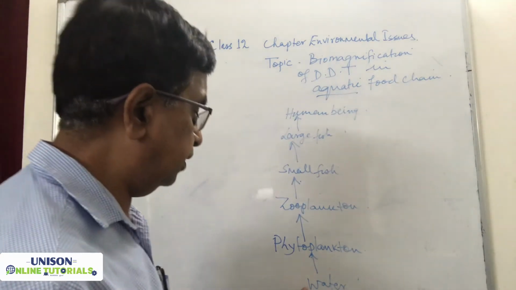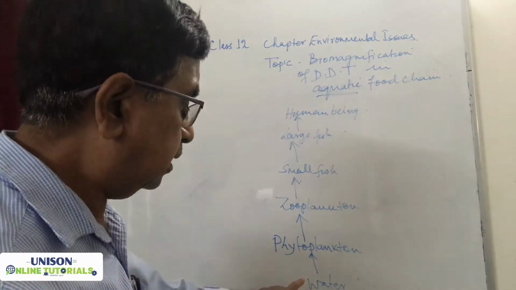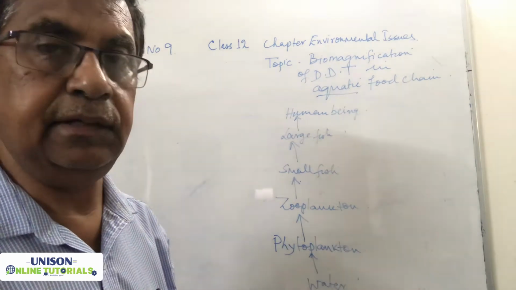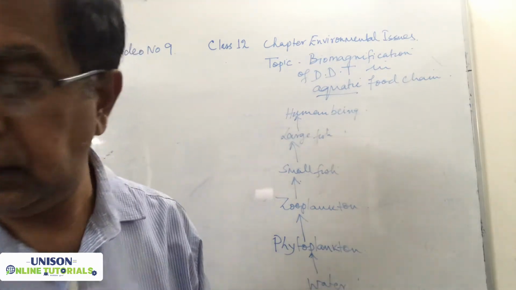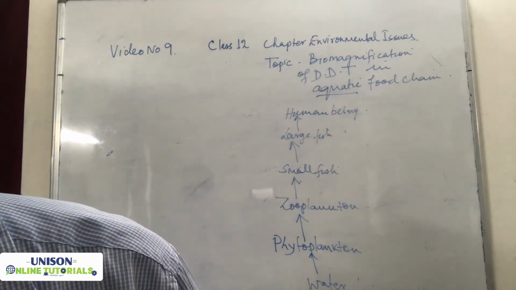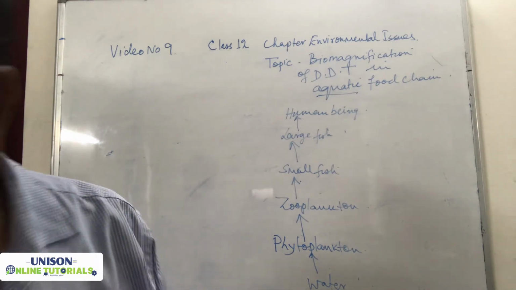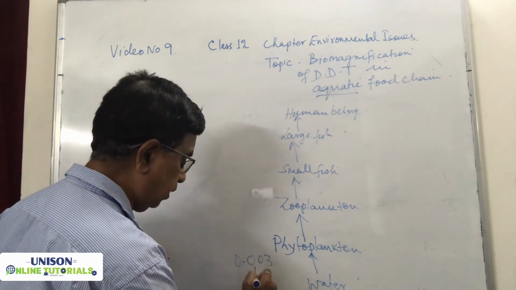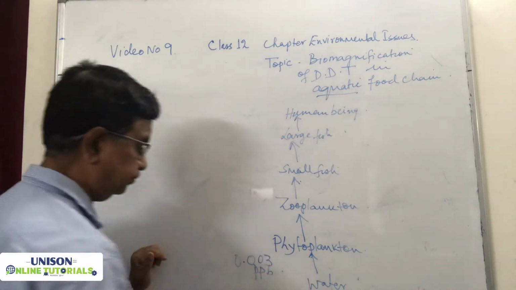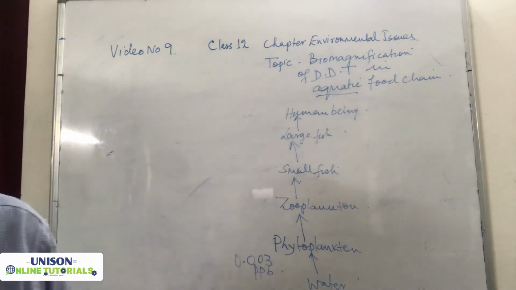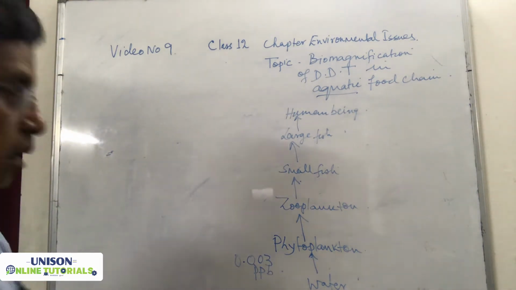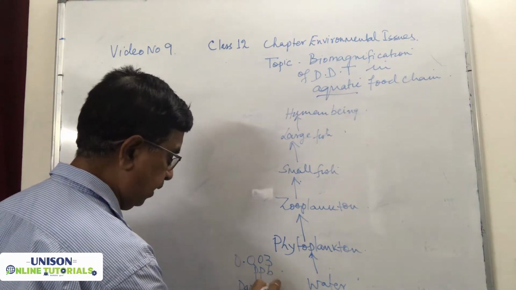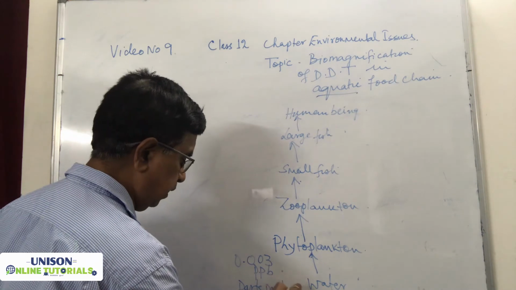Now in this food chain, we'll see that the DDT has entered the water. Water has got DDT. Now what is the percentage of DDT in the water? It is 0.003 ppb. Now what is the full form of ppb? ppb means parts per billion.